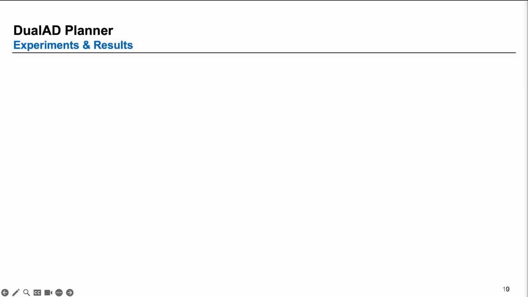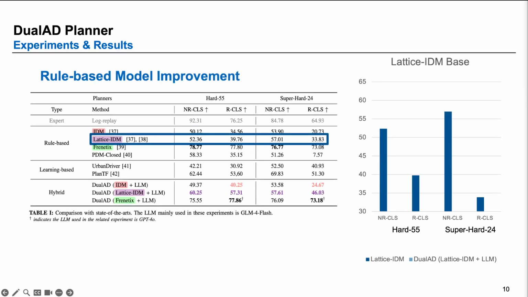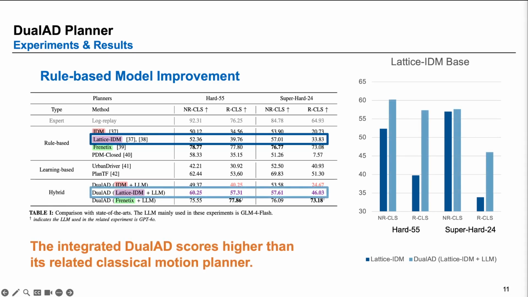We then tested it on the nuScenes benchmark and found that we can heavily improve the classical motion planner with this high-level reasoning framework. The rule-based motion planner is heavily improved because our DualAD now scores higher than the related classical motion planner in thousands of scenarios. This is due to the fact that this high-level reasoning creates safer driving, slows down the vehicle in dangerous situations, and can reason when a situation is uncertain.